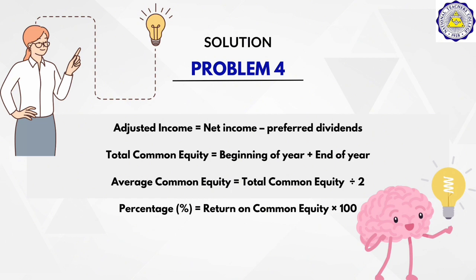And to compute the average common equity, we need to divide the total common equity by 2. And for the percentage, we need to multiply the return on common equity by 100.